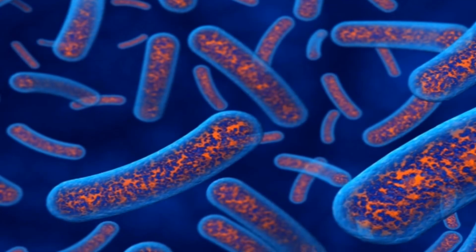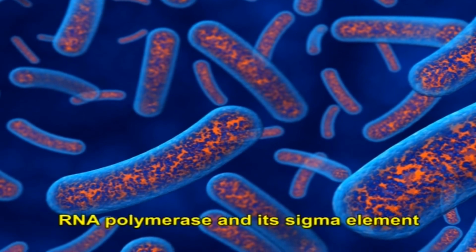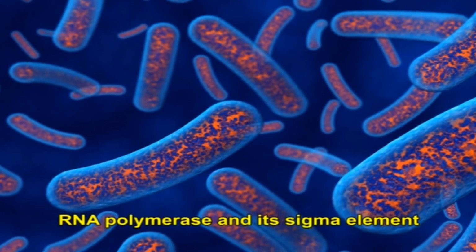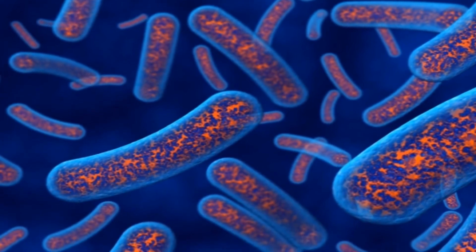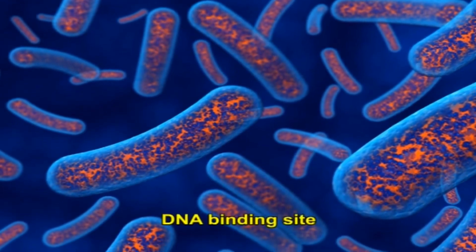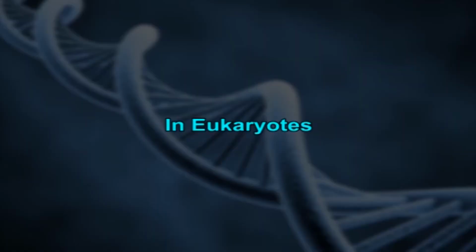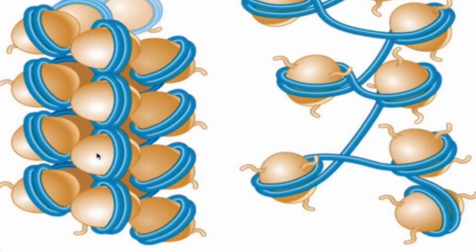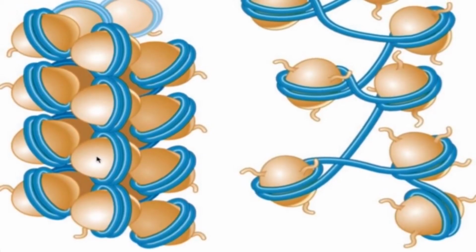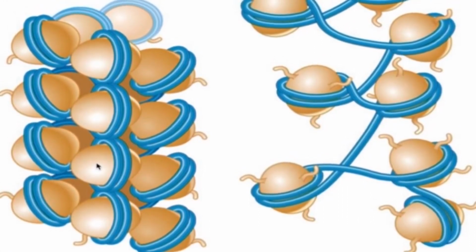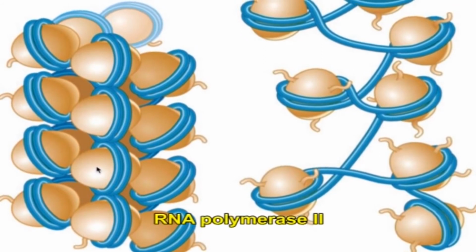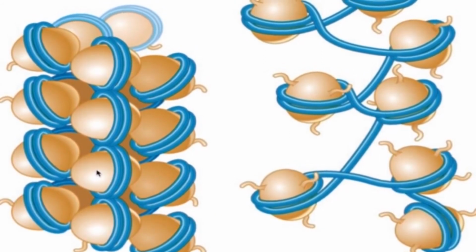The promoter is identified by RNA polymerase and its sigma factor, which is helped by an activator protein's binding to its own adjacent DNA binding site. The procedure is more complicated in eukaryotes, and at a minimum 7 different factors are essential for the binding of RNA polymerase II to the promoter.